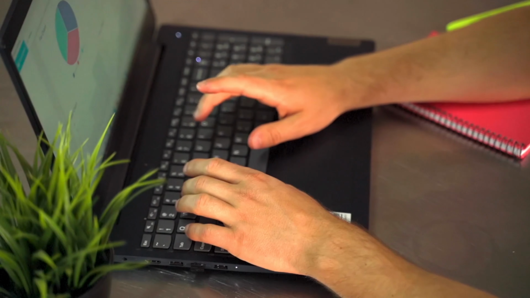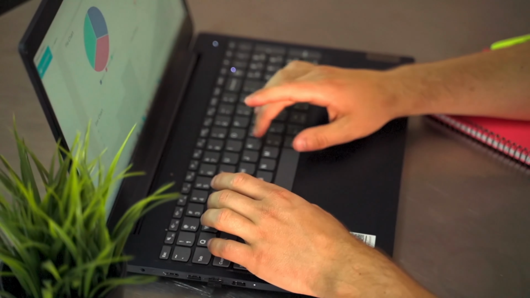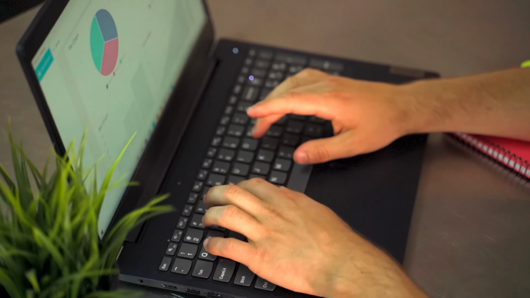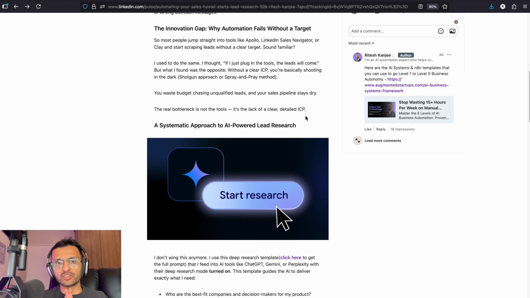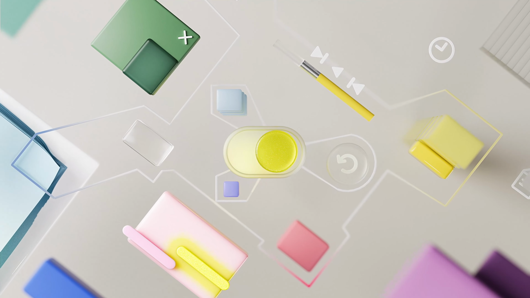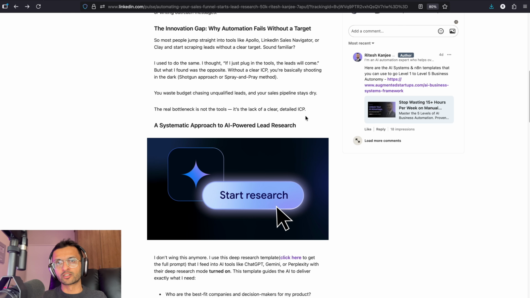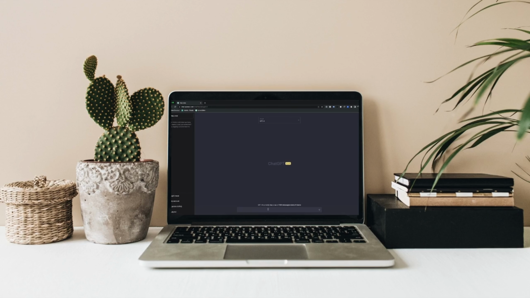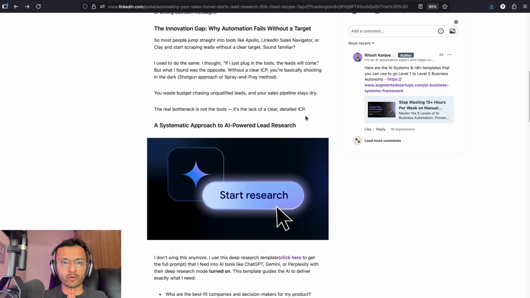I'm going to show you how to do a 50,000 lead sales research. And this is what you need to do. Let's get started. So first of all, the tools that you need will be, number one, any sort of deep research tool, whether it's Google Gemini, ChatGPT, Grok for deep research, Perplexity, whatever tool that you want to use. Make sure that you have access to the deep research agent that's on these platforms,